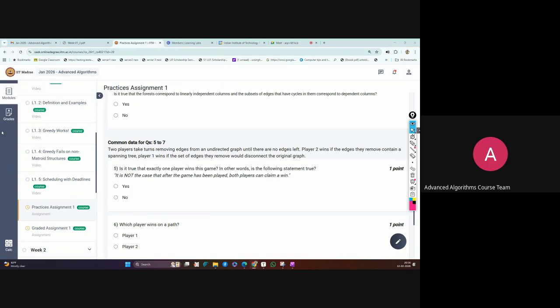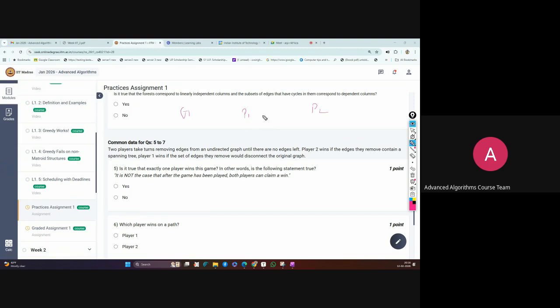Okay, so two players take turns removing. I hope the question is clear to understand. Here we have two players, P1 and P2, and one graph with some edges and vertices. One by one, both have a turn, and they are removing edges.